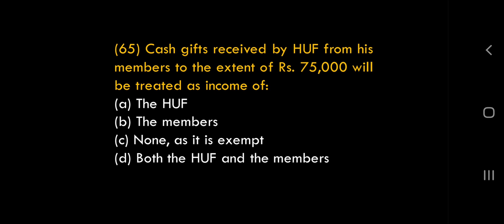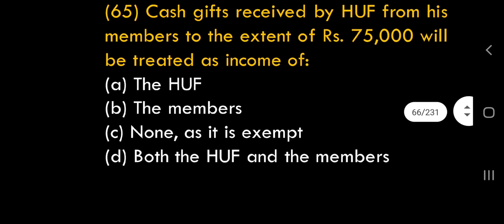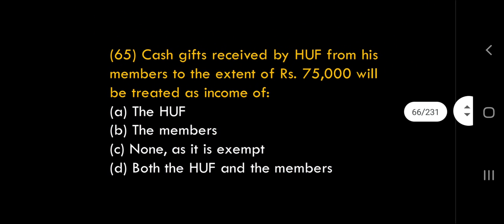So income is none. I'll tell you one thing: the gift topic is very important from the MCQ perspective. Prepare thoroughly.